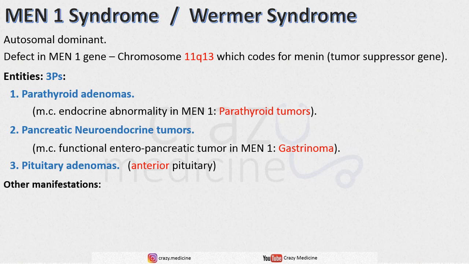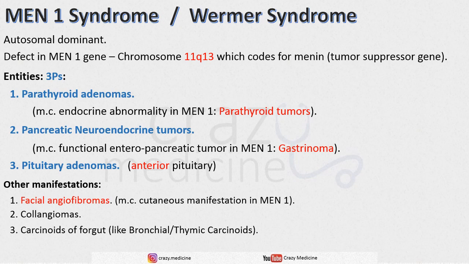And other manifestations of MEN1 syndrome are facial angiofibromas, which is the most common cutaneous manifestation in MEN1, cholangiomas, carcinoids of foregut like bronchial or thymic carcinoids, and lipomas.